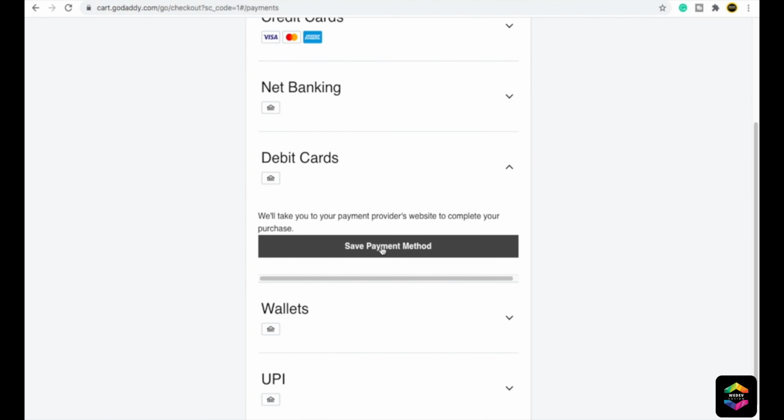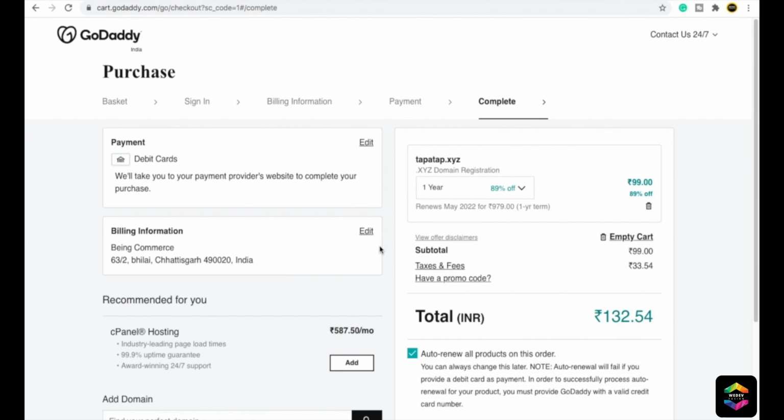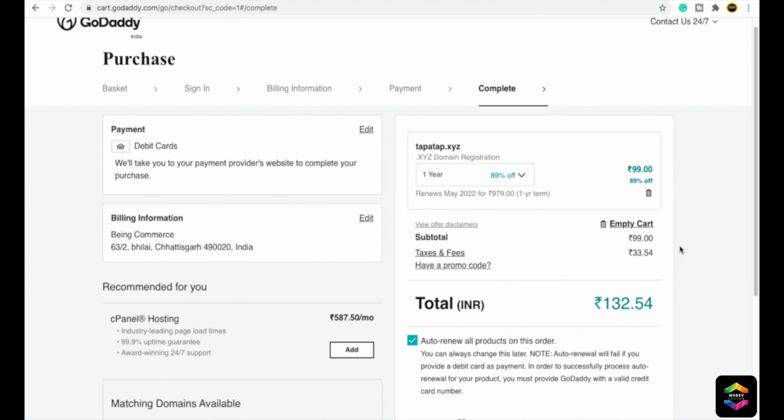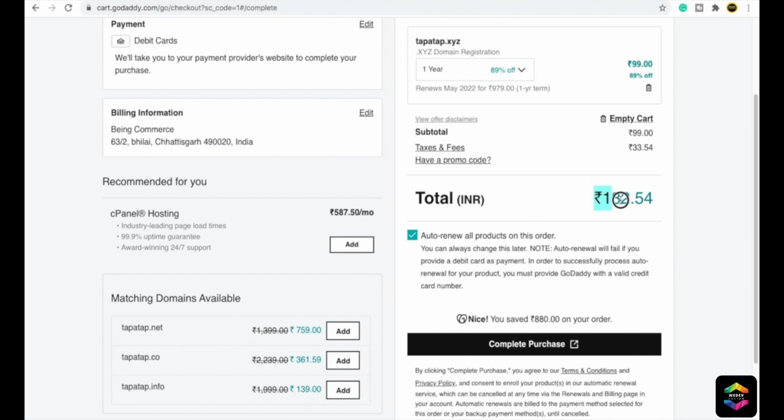So I will choose this payment method. I will click on save payment method. Then I will have to review everything, the price and everything. Here you can see the domain cost is 99. They are charging 33 as tax. So the total will be 132.54 in your currency. It can be in dollars or any other currency.